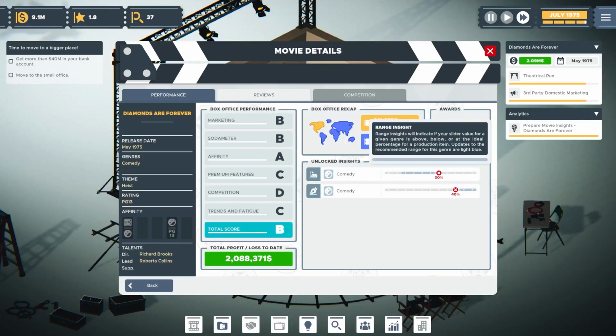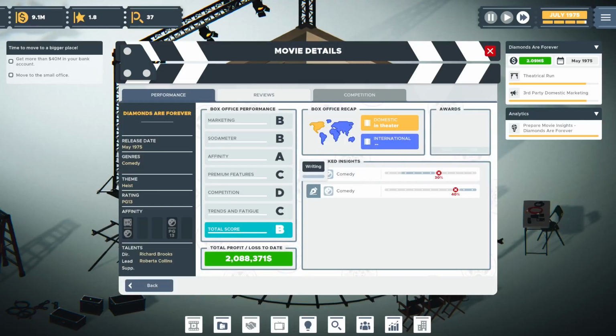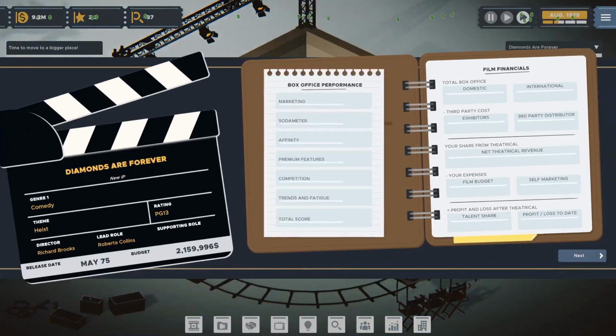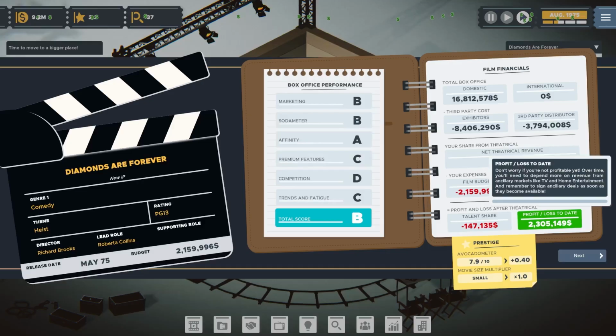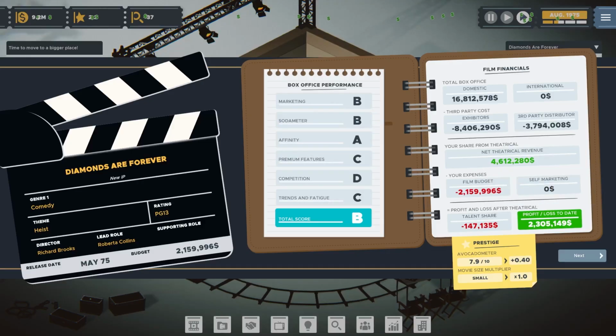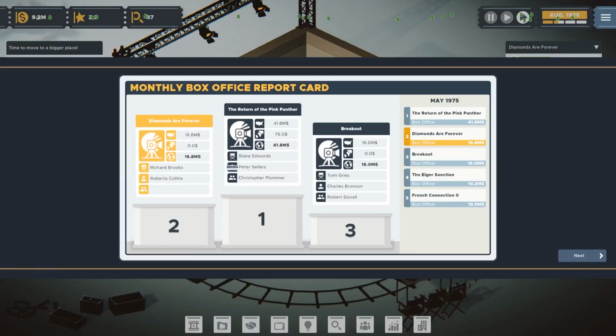So we look at this, right? We shot a little bit too high on comedy and set design and not high enough on the writing. So we know that for next time. We also didn't get, it wasn't determined if that has an affinity or not, either for the theme or for the actual audience. But again, it's something we can experiment with to figure out later. Competition, remember there was competition and knocked this down to a B. But this is maybe our most profitable movie. So, I mean, hey, what do you know? Number 2 at the box office, underneath The Return of the Pink Panther, which freaking just did numbers.